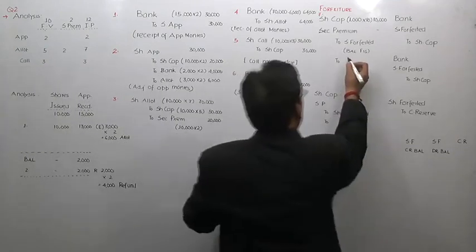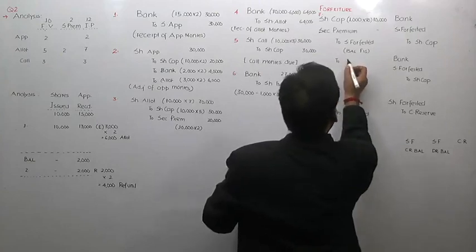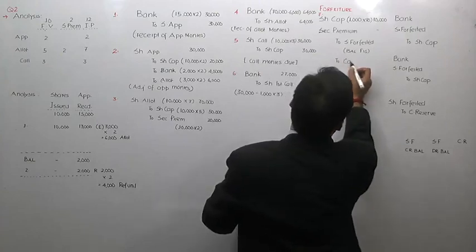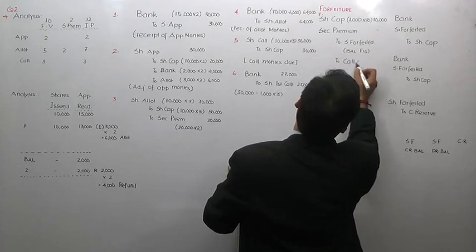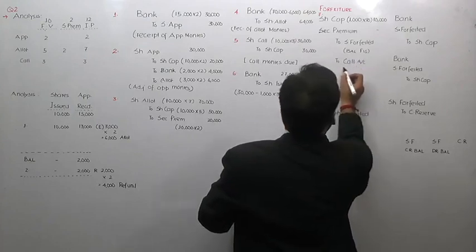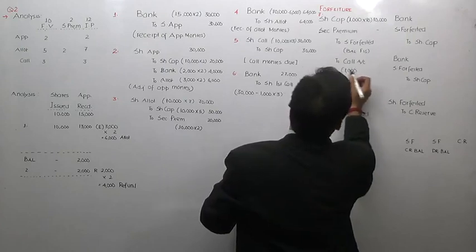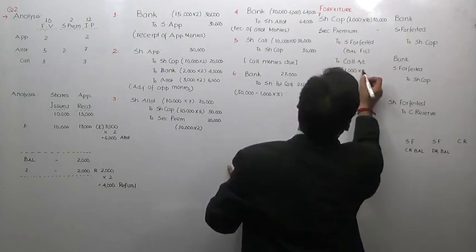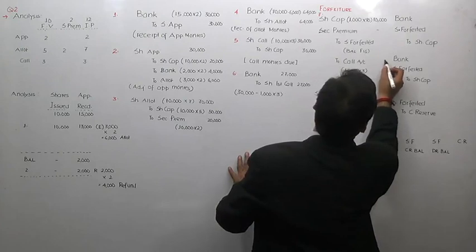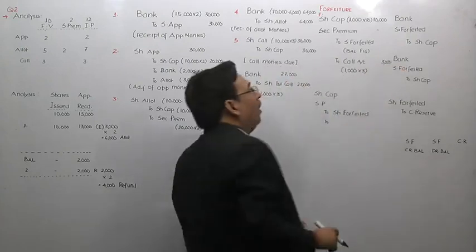I am going to write here to share call account. Correct? Mr. Nice is having 1,000 shares. On 1,000 shares at the rate of 3, he did not pay call money. So I am going to write 2 call.